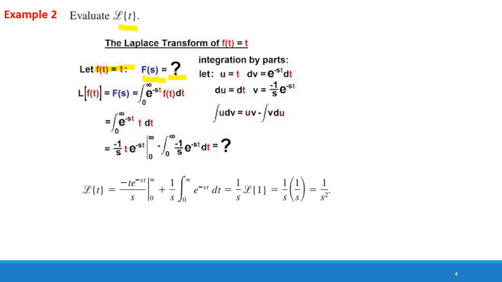By using the definition of the Laplace transform, we can write t in place of f of t as shown in this integral. We cannot solve this integral directly. We will use integration by parts to solve this integration. And when applying integration by parts, we will get this equation.